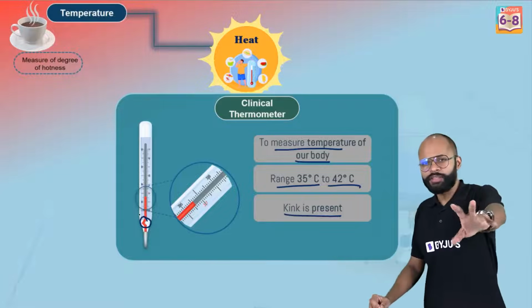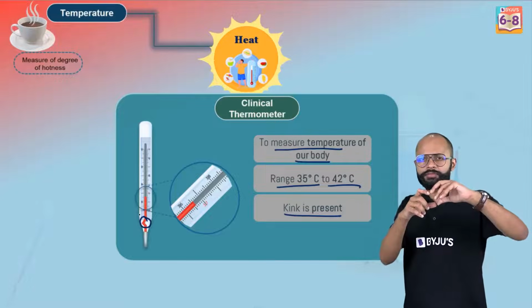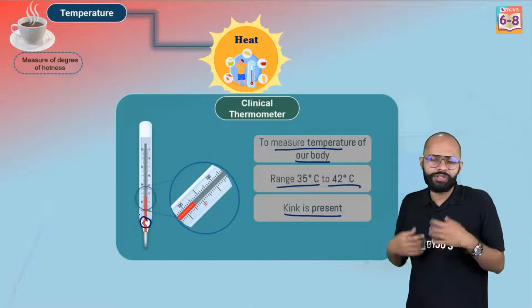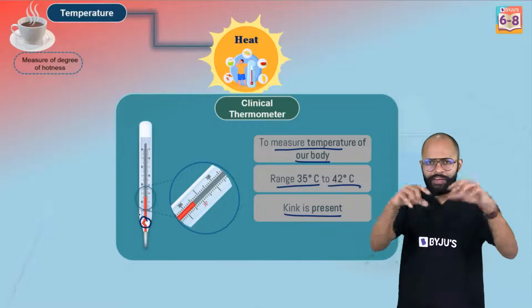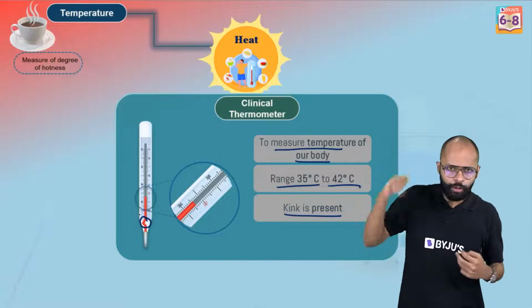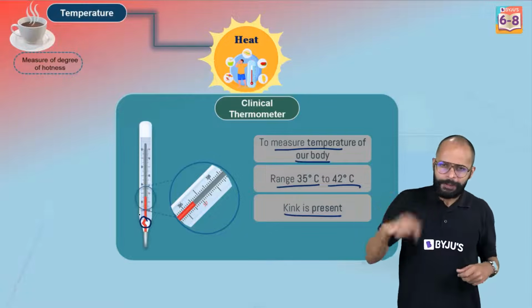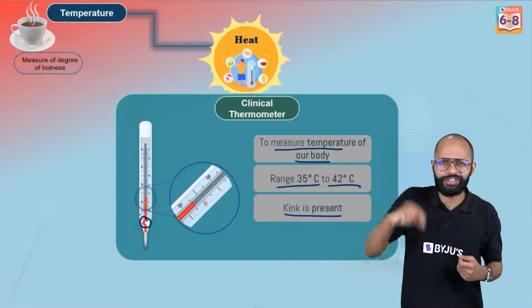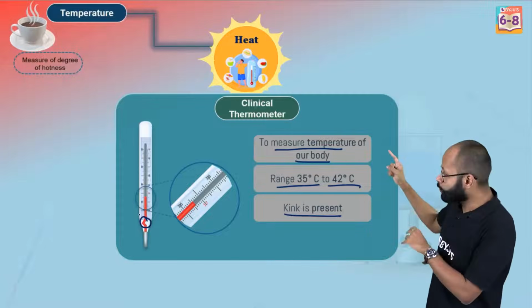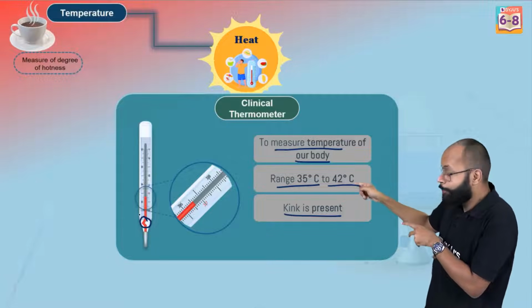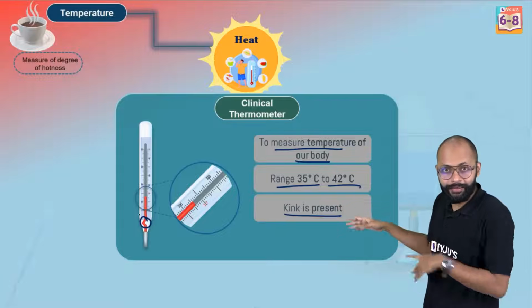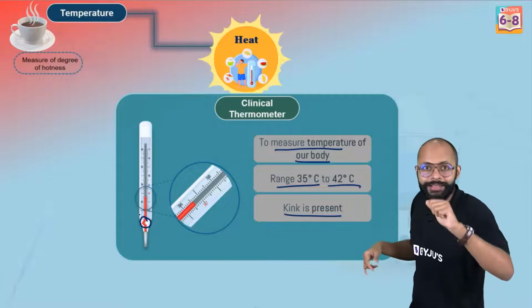You might have seen कि whenever, let's say, you are going to measure your body temperature using this clinical thermometer, what we do is we take the thermometer, wash it, and do, है ना, झटके मारते हैं, right? We give a little jerks. Why? Because you want to bring that mercury level below the kink, right? है ना?